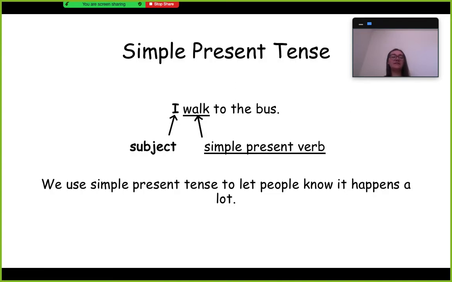So when we say something like I walk to the bus, it means it's something that we do in the present, meaning like now, but it's not right now in the moment. It's talking about what I do a lot in my life in the present, not something that I did. It could be something that you did in the past and that you still do, but the point is that it's talking about something that you do a lot.